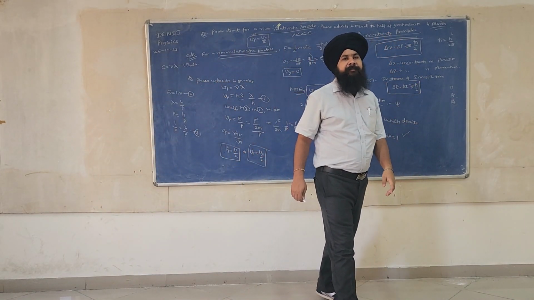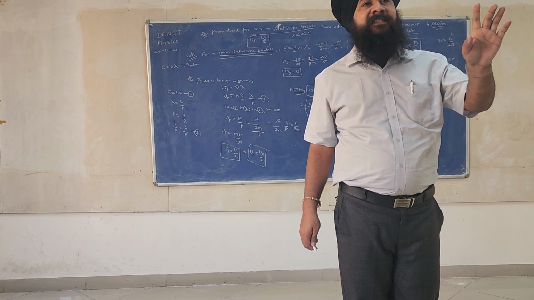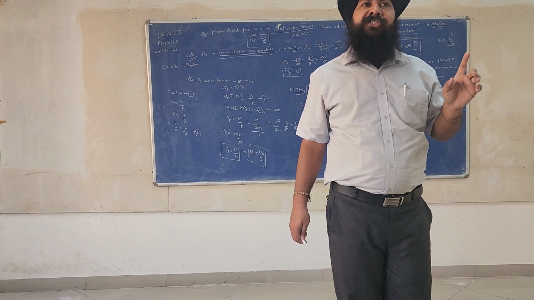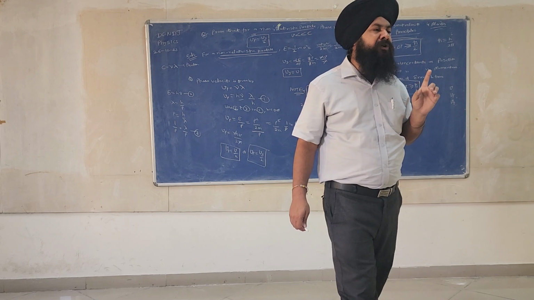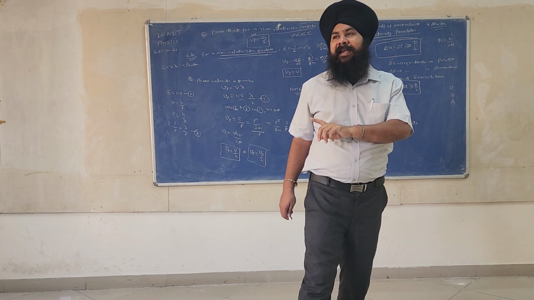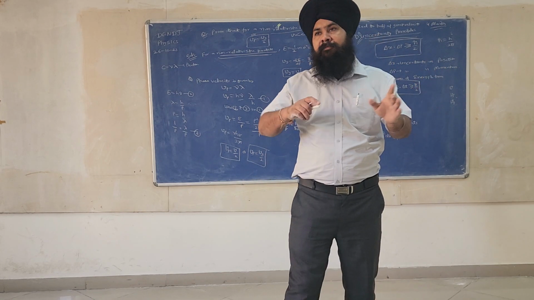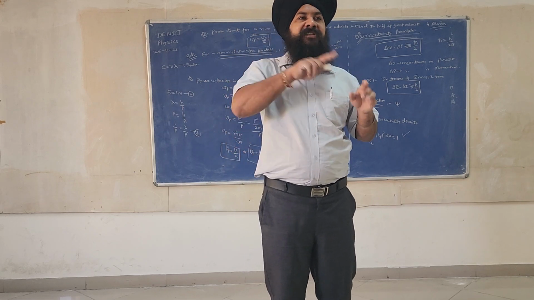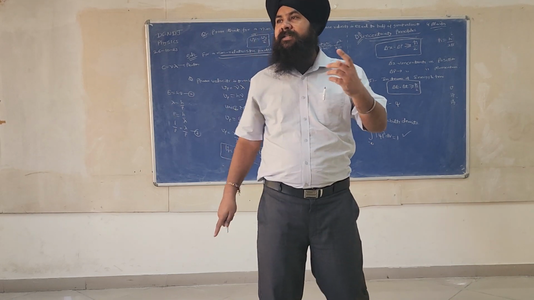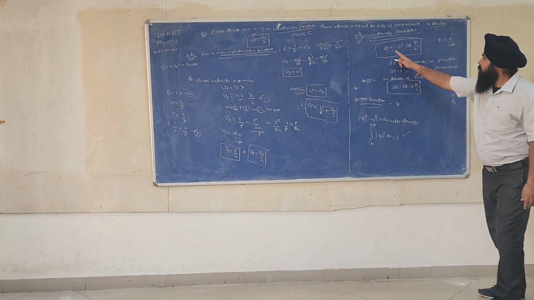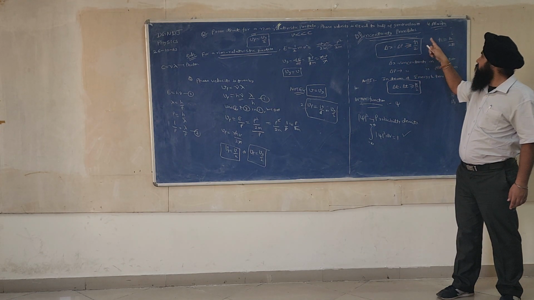You have studied the uncertainty principle in 10 plus 2. The definition of the uncertainty principle is: it is impossible to measure the position and momentum of a particle simultaneously. If you measure the position of the particle accurately, then the momentum will be uncertain. If you measure the momentum of the particle with certainty, then the position will become uncertain. The formula is delta x times delta p greater than or equal to h cross by 2, where h cross is equal to h by 2 pi.